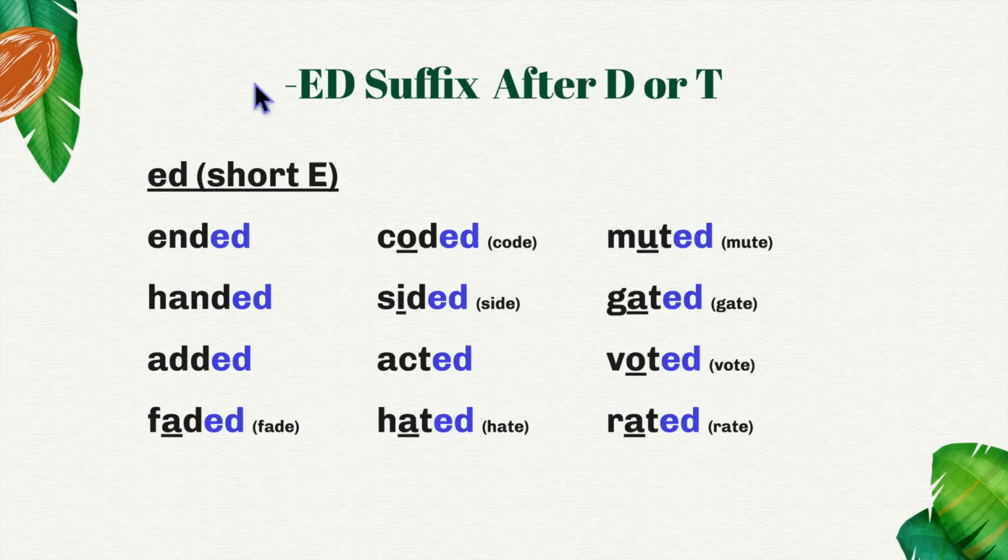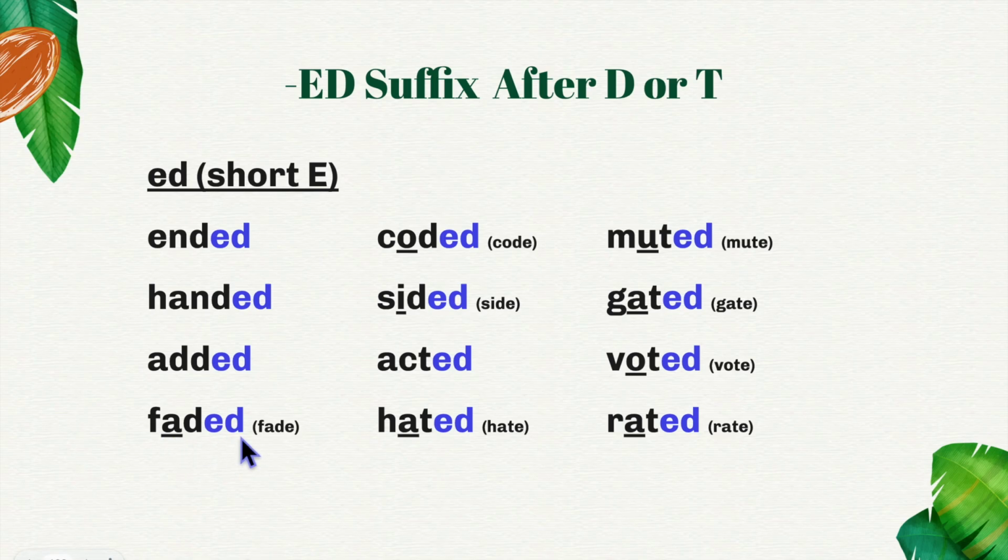If you want to show that something is the past tense, meaning it happened yesterday or a week ago or a year ago, you add the suffix ed. Ed has 3 different pronunciations in English words. If the root word ends in a D or a T, ed will be pronounced ed. So here we have end is the root, ended, handed, added.